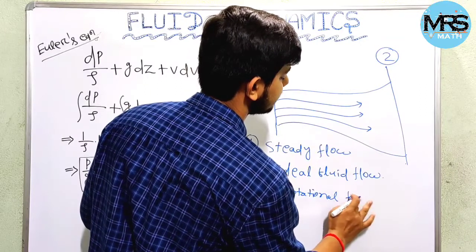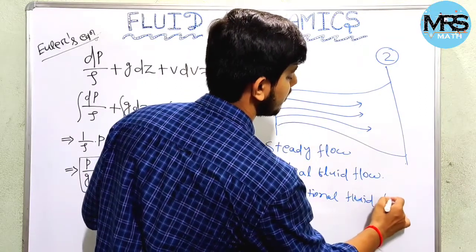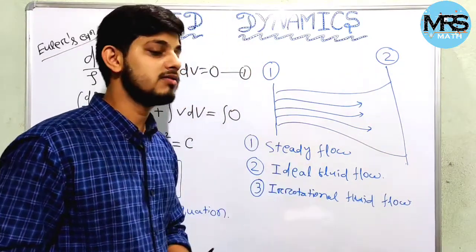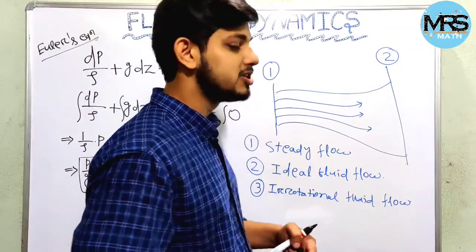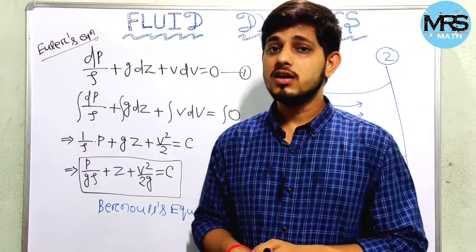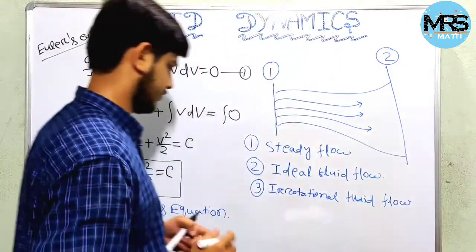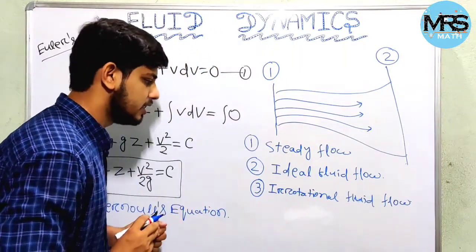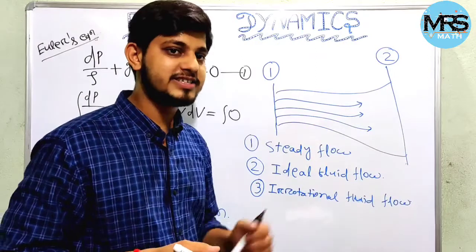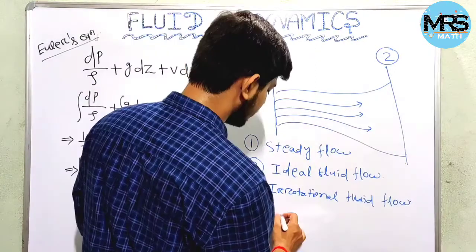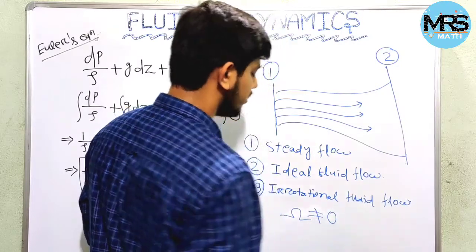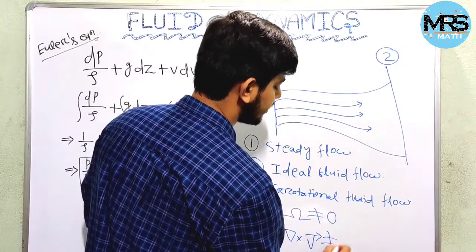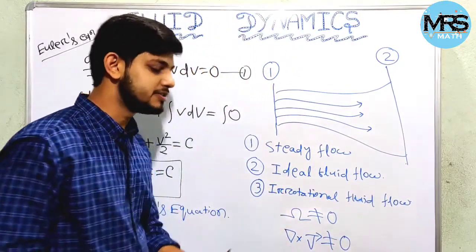And the third one, which is most important, is irrotational motion, irrotational fluid flow. Why are we taking irrotational fluid flow, and what problem will we face if we consider rotational fluid flow? Let us assume this fluid flow is rotational. That means some angular velocity omega will exist here, and the vorticity is not equal to 0, or we can write curl of vector v is not equal to 0.